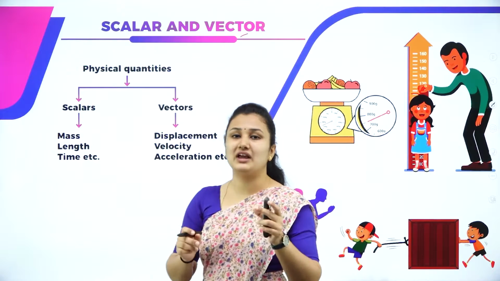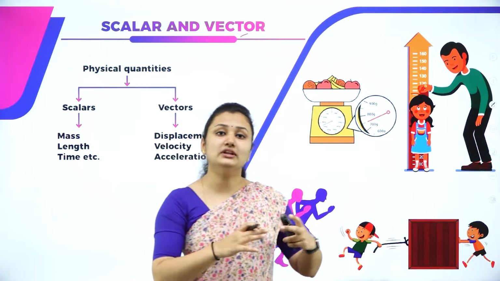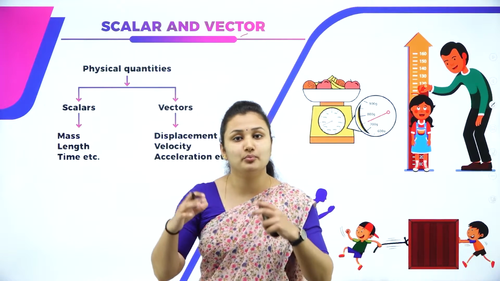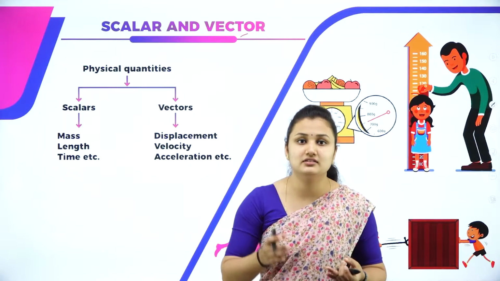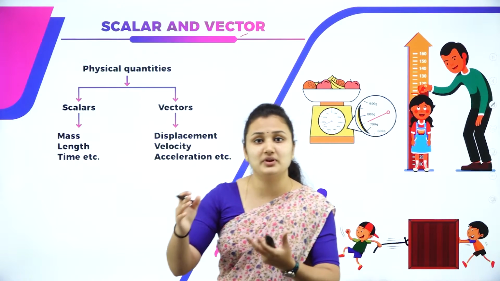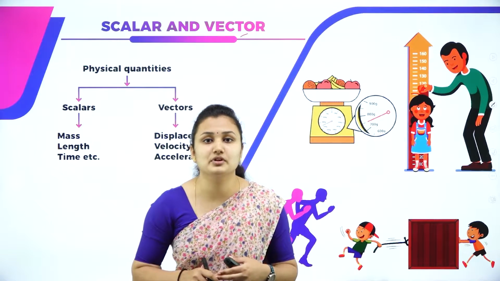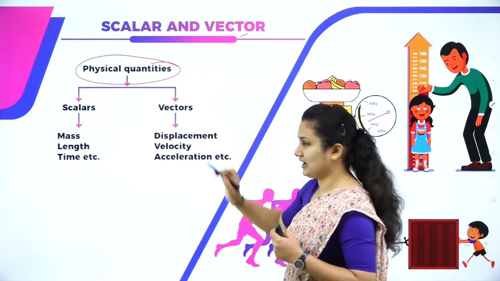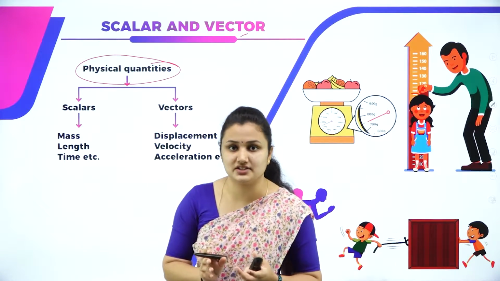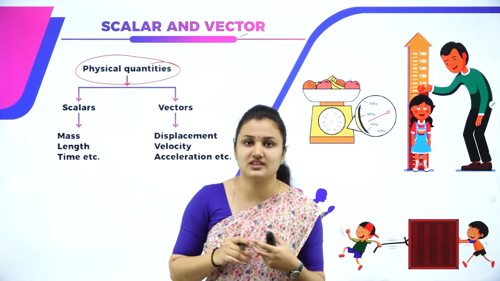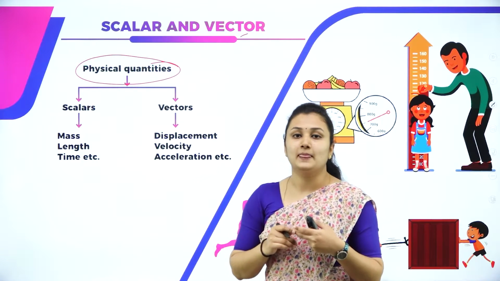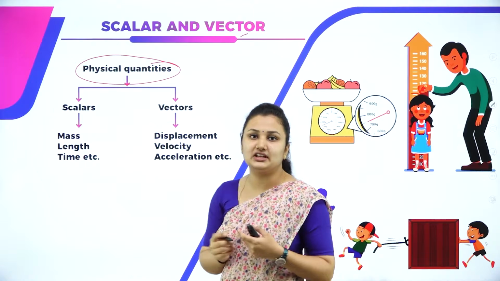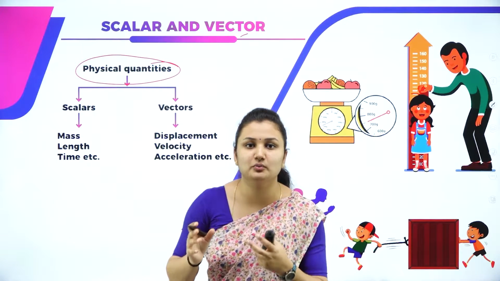From the previous session, we have an idea that scalar depends only on magnitude and it is independent of direction. Vector depends on both magnitude and direction. Speed and distance are examples for scalar; displacement and velocity are examples for vector. So physical quantity is classified into scalars and vectors. What do you mean by physical quantities? We have studied in our very first session what is physical quantity. A quantity that can be measured. A measurable quantity is called physical quantity and given in terms of numerical value.